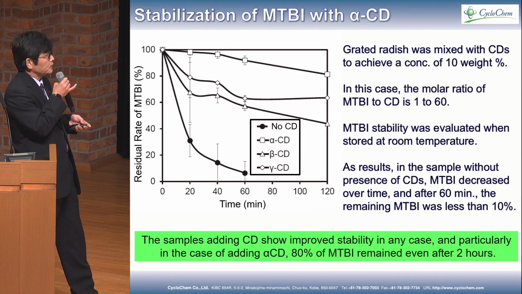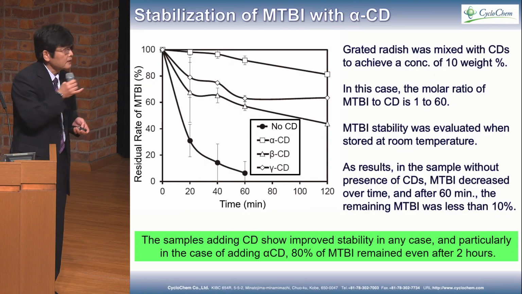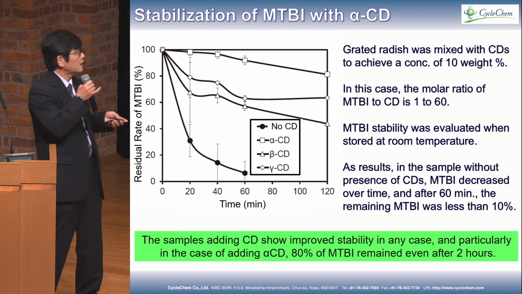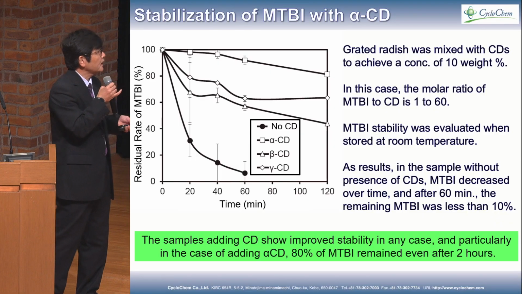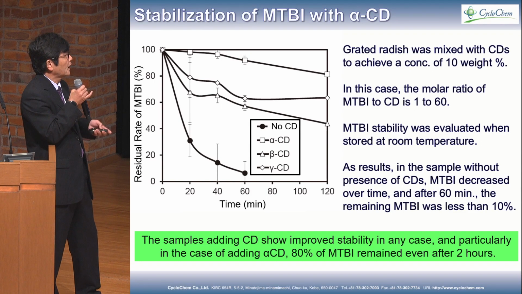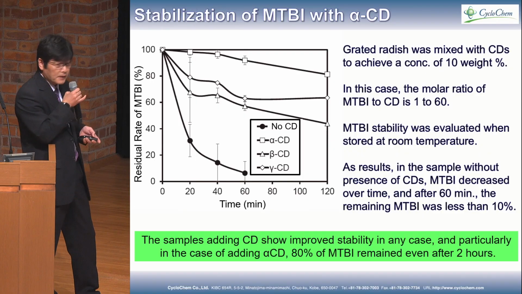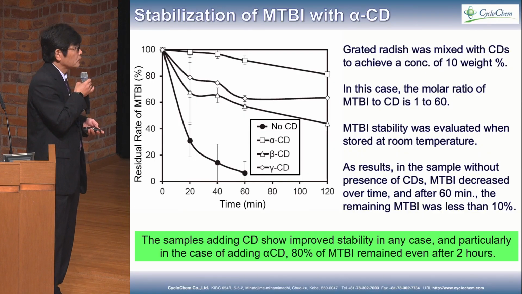Grated radish was mixed with cyclodextrin to achieve a concentration of 10 weight%. The molar ratio of MTBI to cyclodextrin is 1:60. MTBI stabilization was evaluated when stored at room temperature.